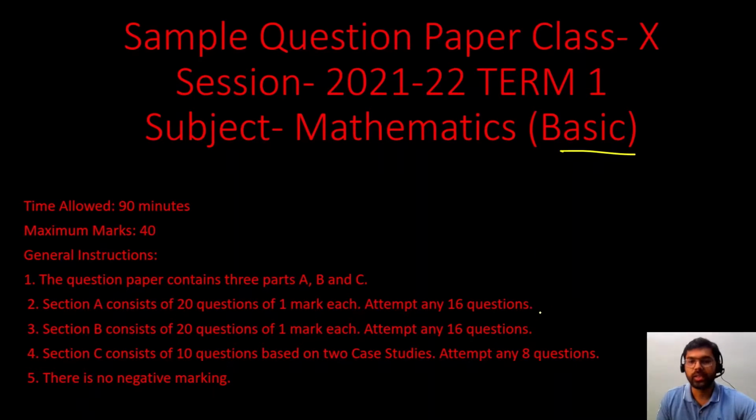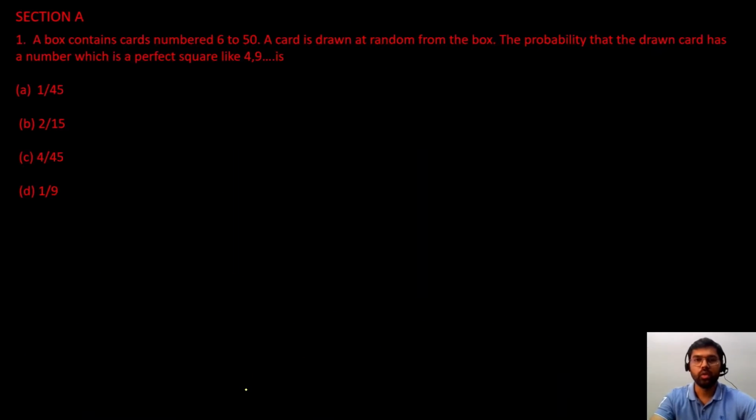ठीक है, तो लेट अस स्टार्ट। सो सेक्शन A में वी हैव 20 क्वेश्चंस, वी हैव टू अटेम्प्ट 16। सेक्शन B में 20 क्वेश्चंस आर देयर, वी हैव टू अटेम्प्ट 16 एंड सेक्शन C में 10 क्वेश्चंस हैं, we have to attempt any 8. Time allotted is 90 minutes and one important point क्या है कि there is no negative marking। ठीक है, तो that is a bonus for you कि you do not have any negative marking, तो okay you can attempt all the questions।